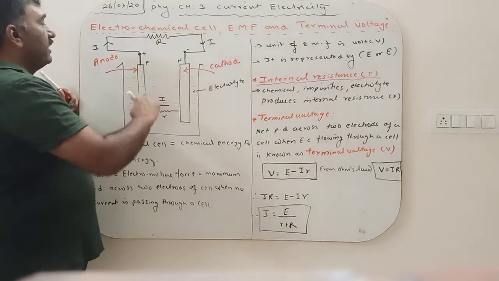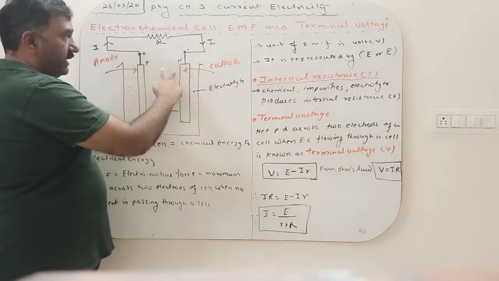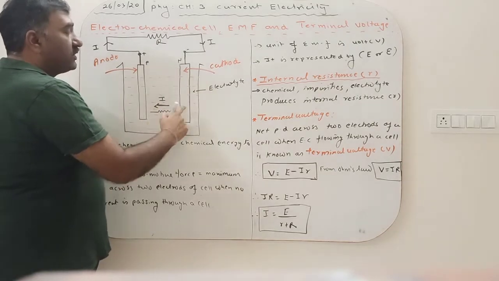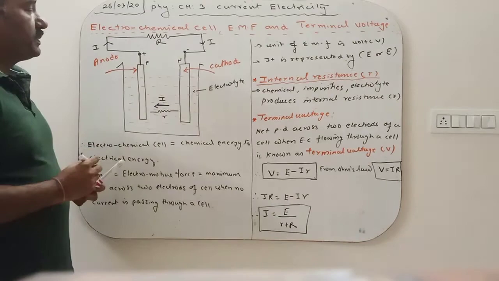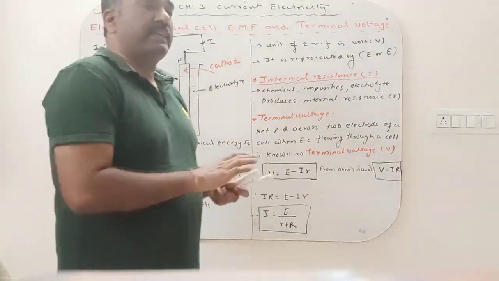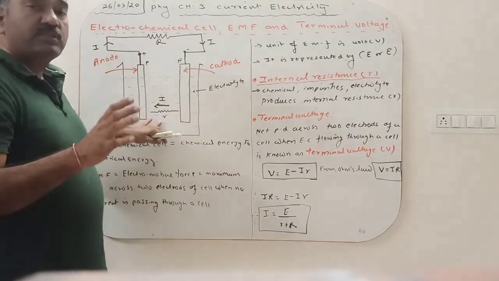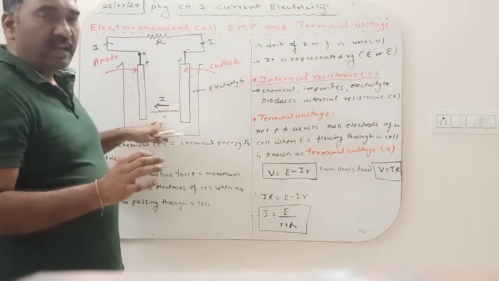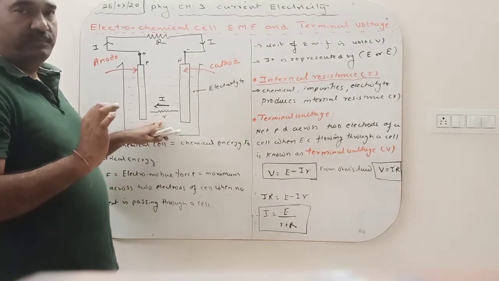So remember this part. Outside the cell, the current flows from positive to negative, and inside it is from negative to positive. But due to the presence of some impurities, chemicals, or mechanical defects, there is a hindrance to the flow of these charges, and it is known as the internal resistance of a cell.